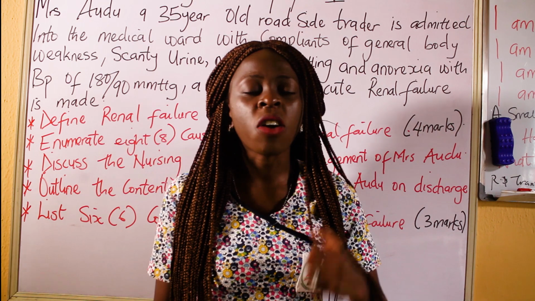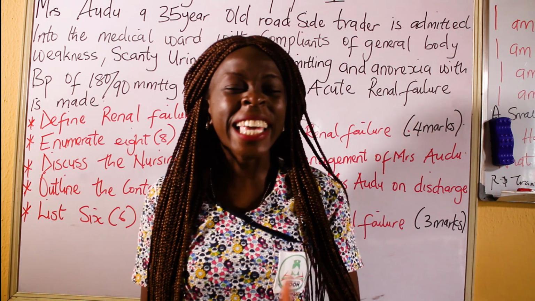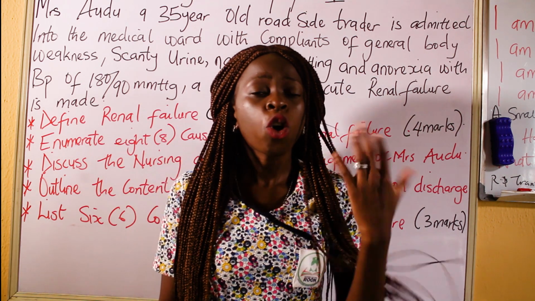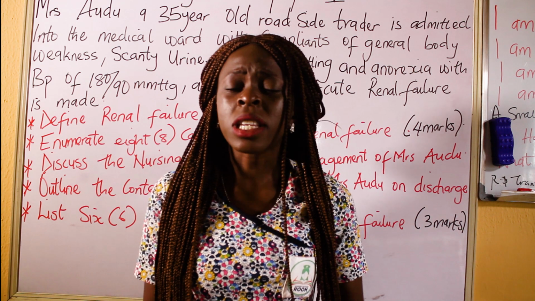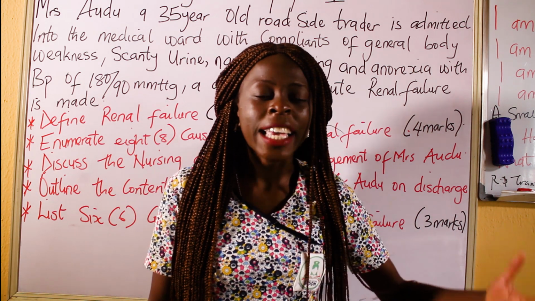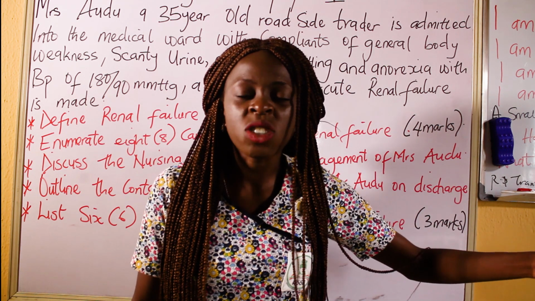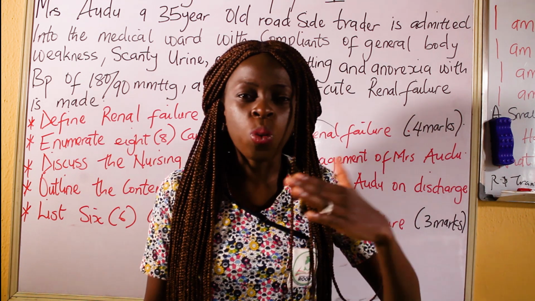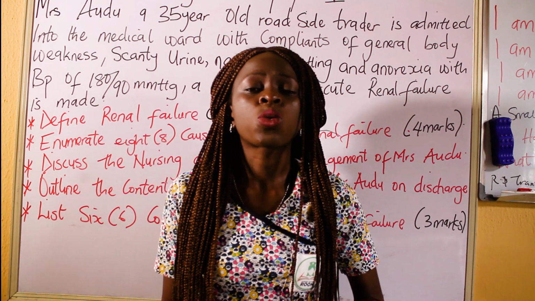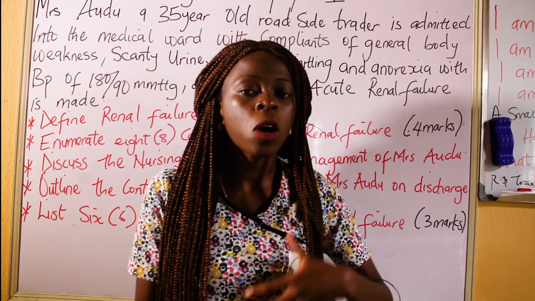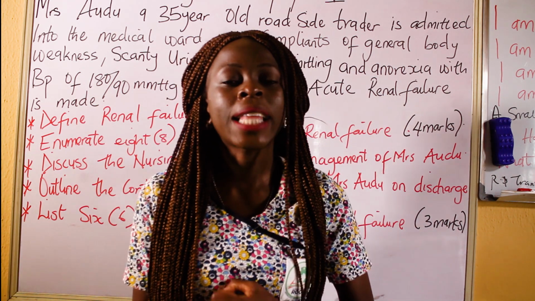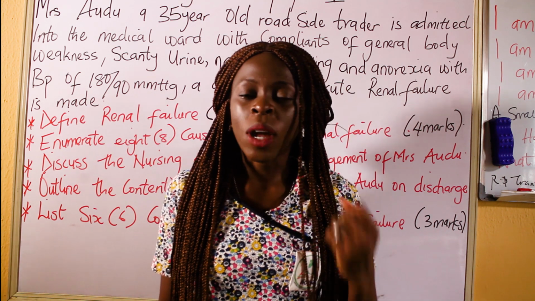One of the complications of acute renal failure is chronic renal failure, chronic kidney disease. Seriously, when a kidney is acute, if it's not treated at that acute stage, it's going to lead to what? Chronic stage of that kidney disease. So that is why it is advisable patients with acute renal failure should come for their checkup, go for their dialysis, and ensure that they are okay. That's one of the complications.